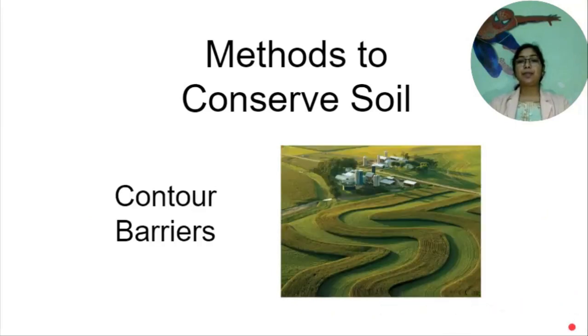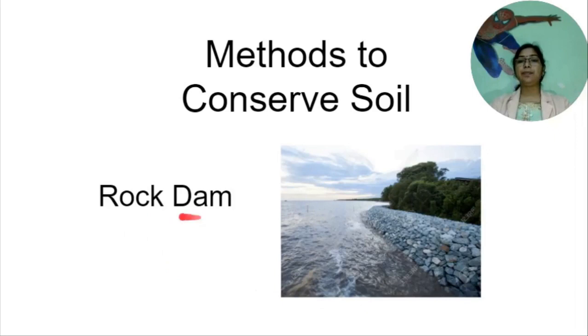Next, contour barriers means stones, grass, soil are used to build barriers along contours. Trenches are made in front of the barriers to collect water. Next one, rock dam. Rocks are piled up to slow down the flow of water.